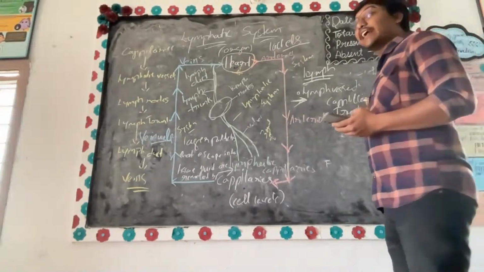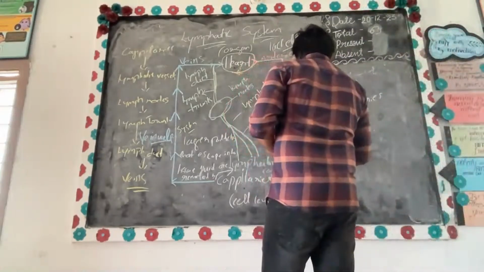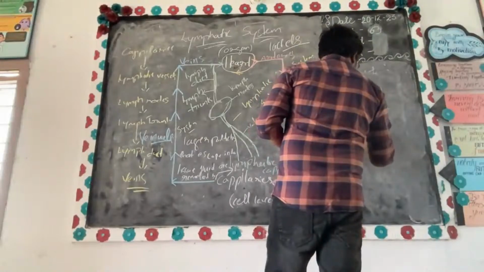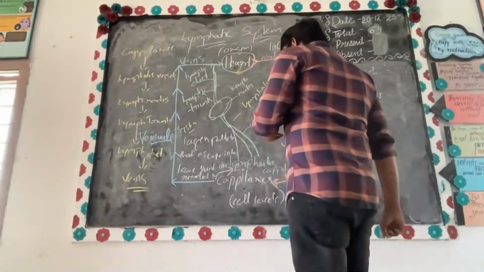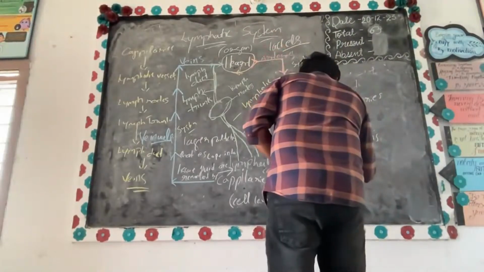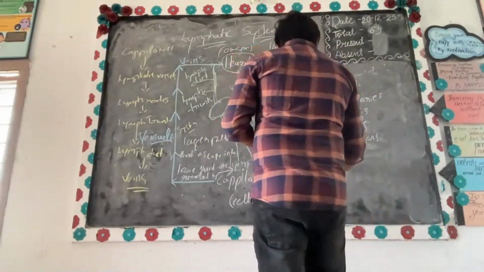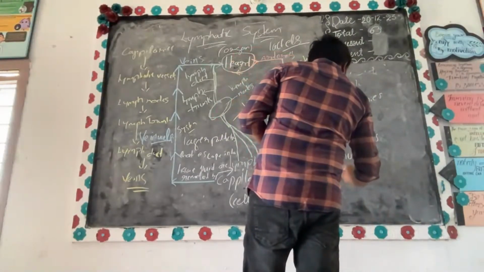Now, what are the lymphatic organs? The first one is the thymus. The second one is the lymph nodes.